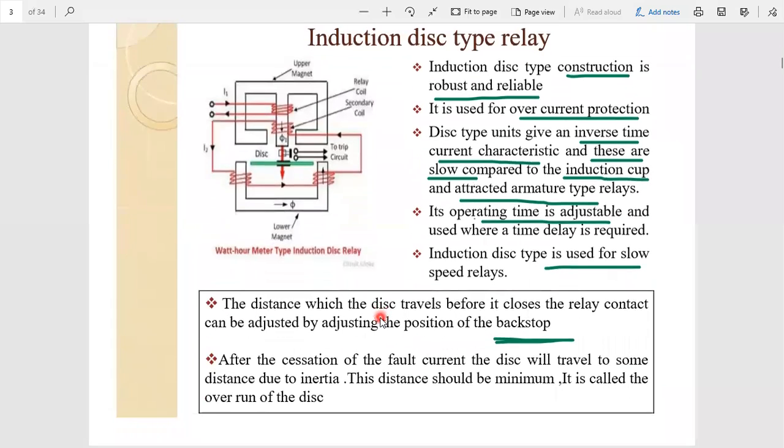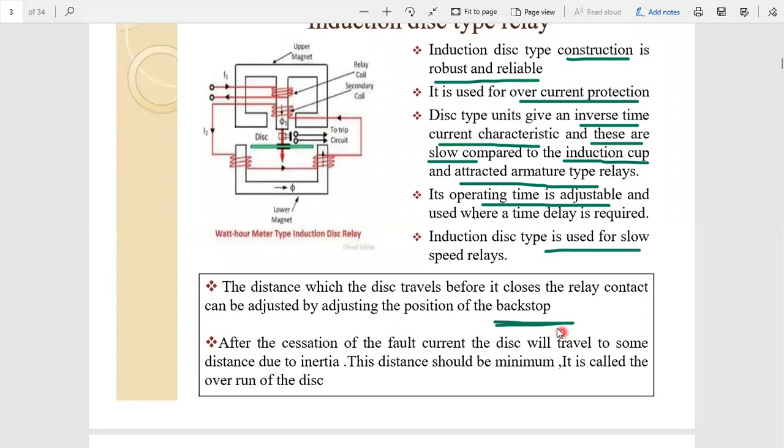Now we go for some more points. Backstop. I already told you that because of the backstop we can control the operating time. We can change the operating time of the relay. So what is a backstop, and how can we define it? A backstop is an element used in this relay, and by adjusting the backstop we can change the operating time.